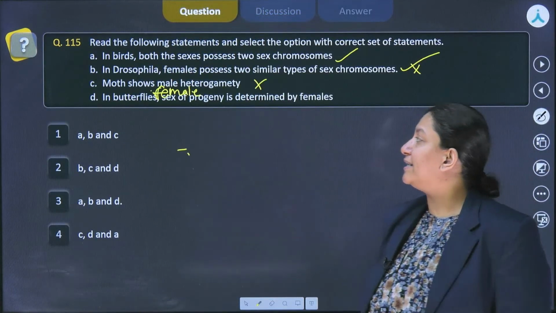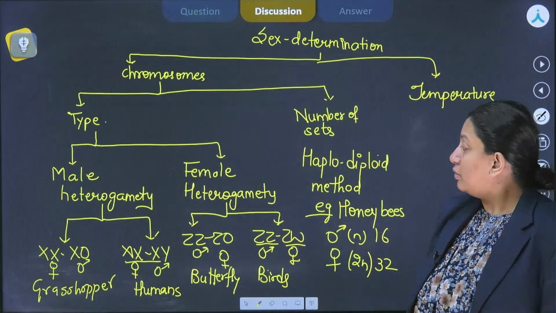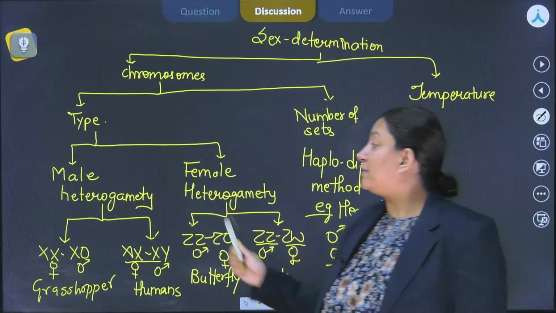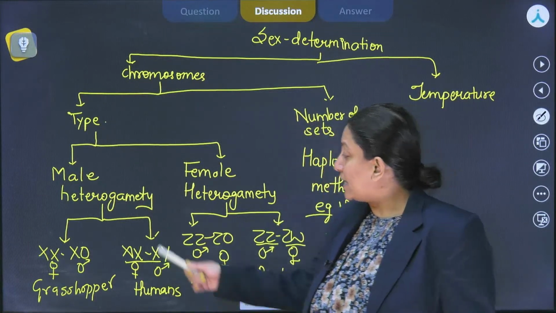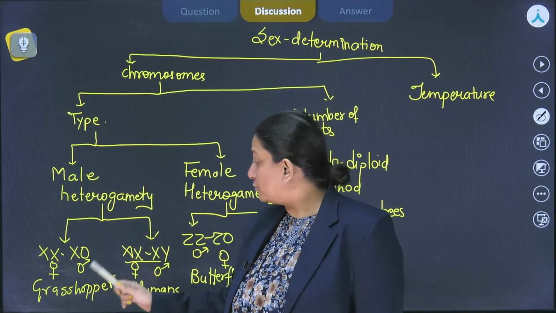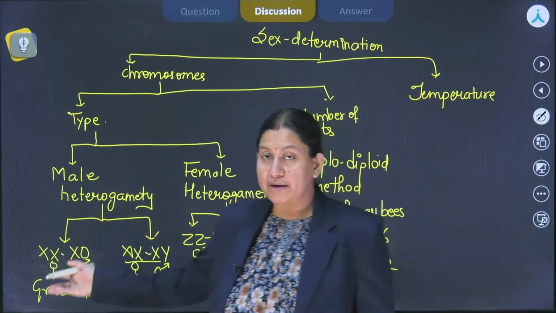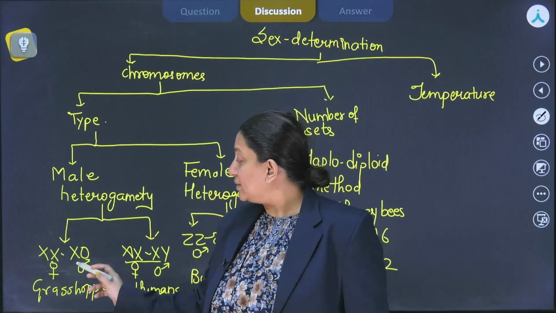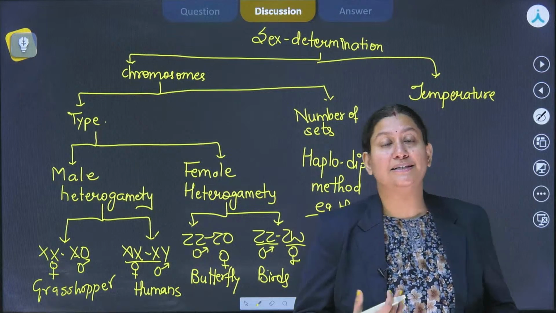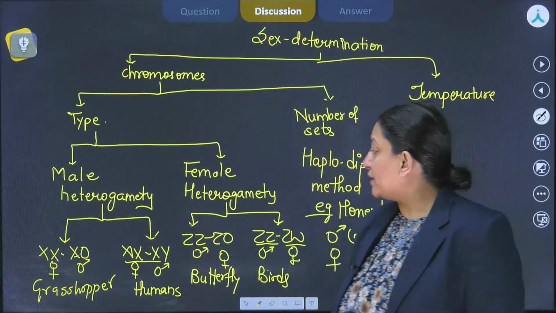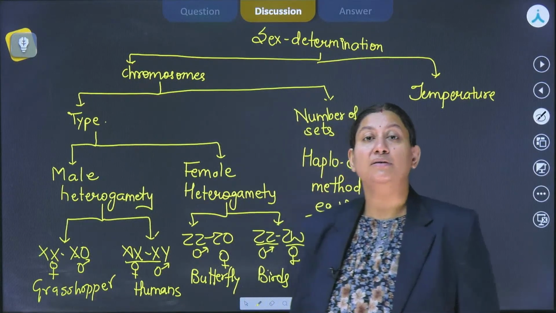So this particular statement is incorrect. Now D statement says in butterflies, sex of progeny is determined by females, right? So always remember that whichever parent is going to be heterogametic is the one who is going to decide the sex of the child. Like in case of male heterogamety, because male provide 2 types of gametes which will be having difference, females are going to have the similar sort of genetic makeup. So that is the reason why if this X will fertilize, the one gamete that's having the X chromosome will fertilize, it will yield a female organism or offspring, while if the sperm that's lacking the X chromosome fertilize the egg, would be producing the male offspring.